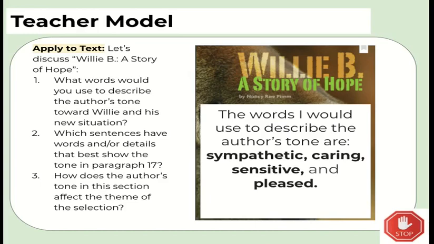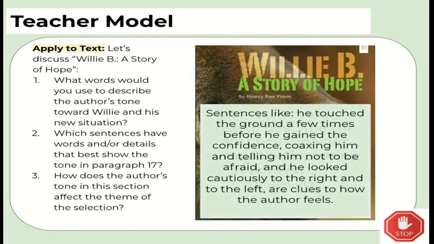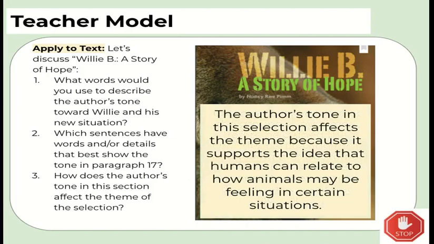Question number 2. Which sentences have words and/or details that best show the tone in paragraph 17? Sentences like, "he touched the ground a few times before he gained the confidence," "coaxing him and telling him not to be afraid," and "he looked cautiously to the right and to the left" are clues to how the author feels. In question number 3, how does the author's tone in this section affect the theme of the selection? The author's tone in this selection affects the theme because it supports the idea that humans can relate to how animals may be feeling in certain situations. Were your answers similar? Let's keep learning.